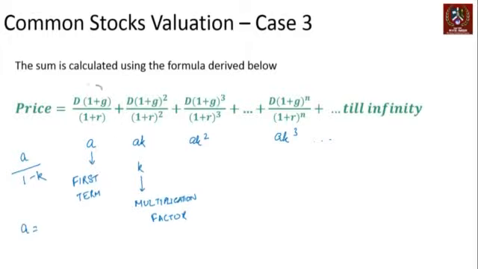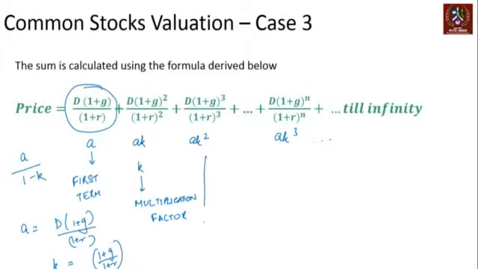So what is, in our case, what is A? A is the first term. So this is the first term. A is equal to D into 1 plus G upon 1 plus R. And what is K in our example? K is 1 plus G upon 1 plus R, because every term is getting multiplied by 1 plus G upon 1 plus R.